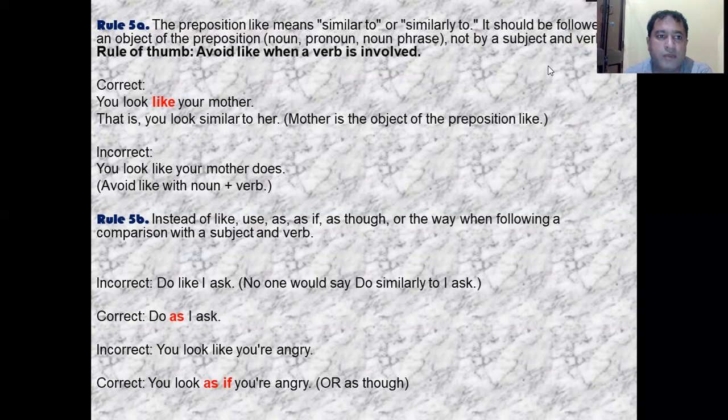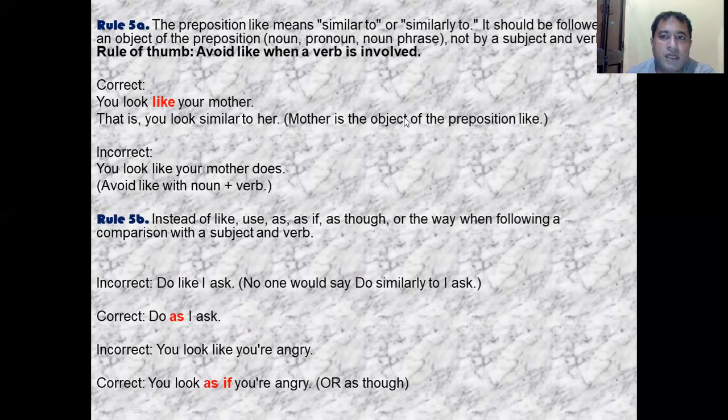You should avoid a verb. For example, you look like your mother, meaning you look similar to her. Mother is the object of the preposition like. It would be incorrect to say you look like your mother does, because in this sentence there is mother, a noun, and does, the verb.